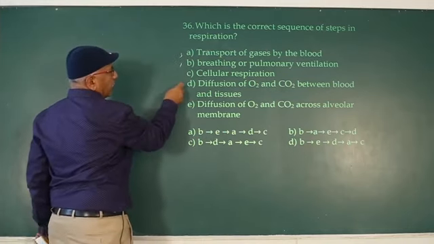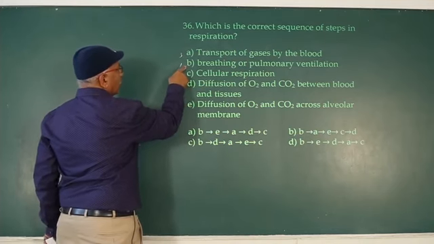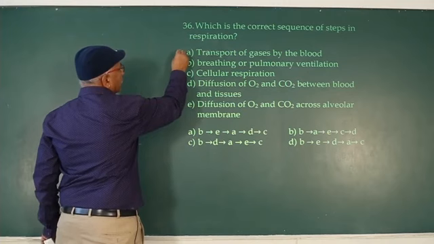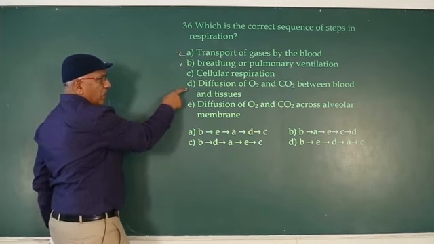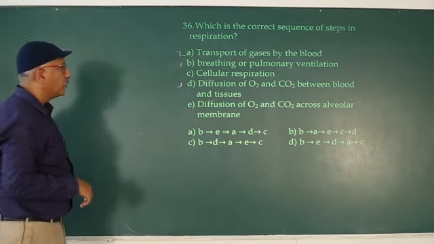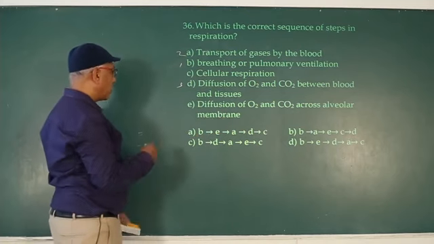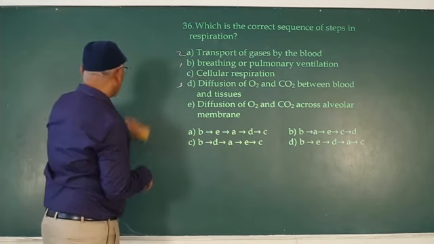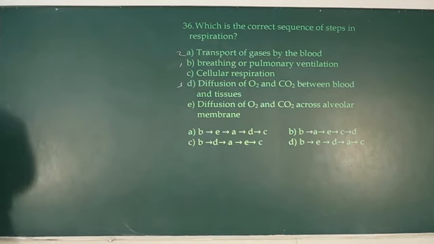First step, diffusion of O2 and CO2 between the cells. So first one is breathing, second transport of gases, third one is diffusion of O2 and CO2 between the blood and tissues. Next one, diffusion of O2 and CO2 across the alveolar membrane. So here, with the help of a diagram we discuss the correct sequence.